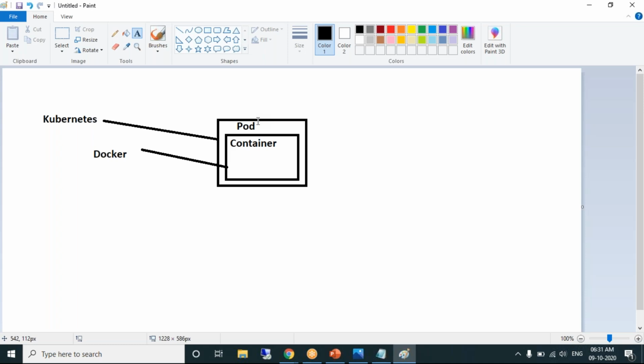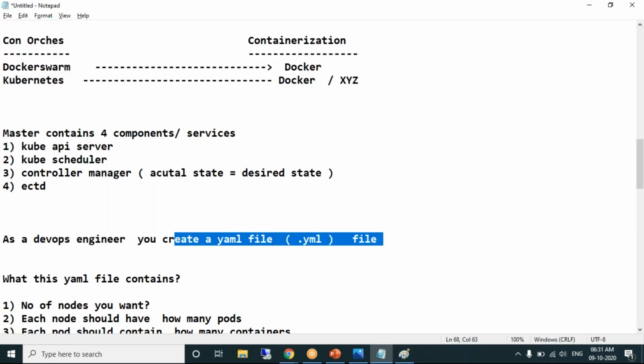Think from the minimum point of view. The minimum thing you can do using Kubernetes is creating a pod. Inside the pod, you will obviously have a container, so you also mention what container you want. If you want to create a container, you need to use an image. You should mention which image you want to use for creating the container. All this you need to mention in a file called a YAML file. Whatever infrastructure you want, you should write it in the YAML file.